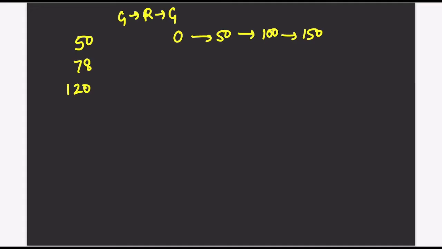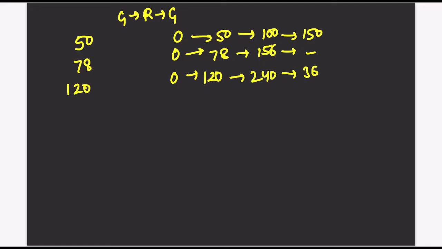So after every 50 seconds, the first signal is changing. For the second one, it goes from 0 to 78, 78 to I guess 156, and so on, right? And the third signal goes from 0 to 120, means going from green to green back again, 120 to 240, 240 to 360, and so on. So this is how they are changing.